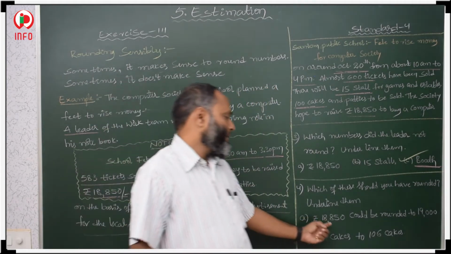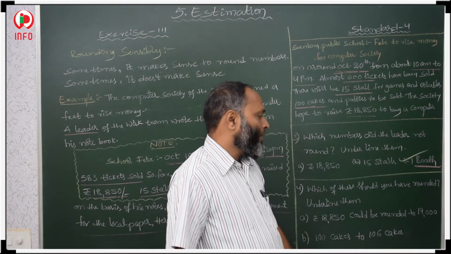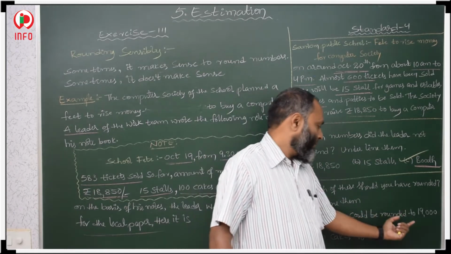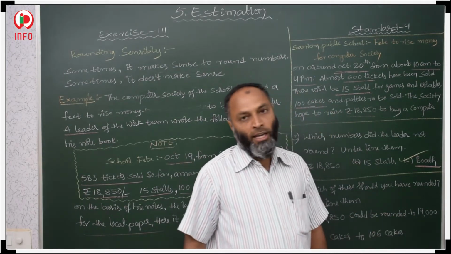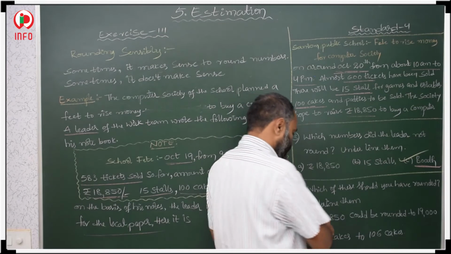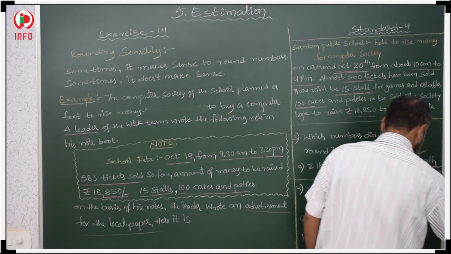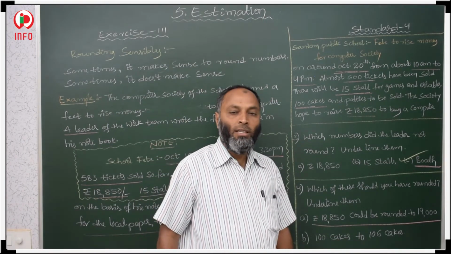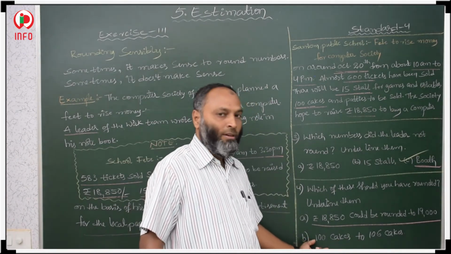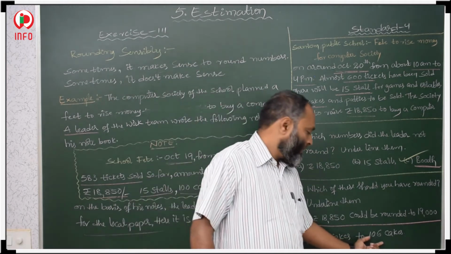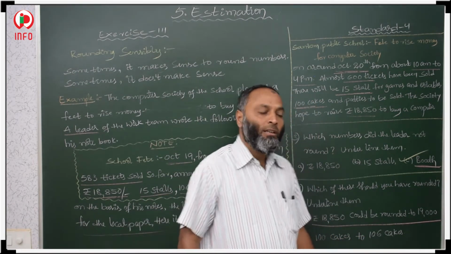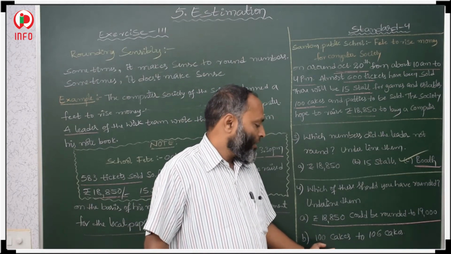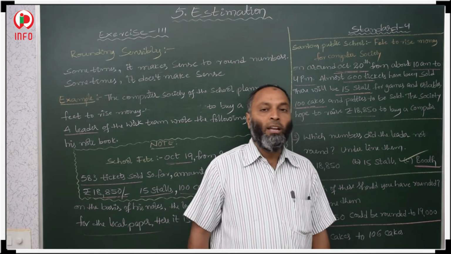So which numbers here? The amount is 18,850. It could be rounded to 19,000. It's correct. So we could round it as 19,000. So this one is correct, and we have to underline this one. And here, 100 cakes to 106 cakes? No, 100 is already a rounded number. So again, why do we make it 106? It's not correct. 100 is the rounding number, so it is not correct to make it 106 again.